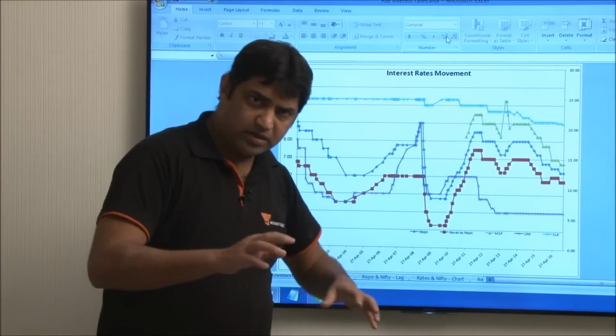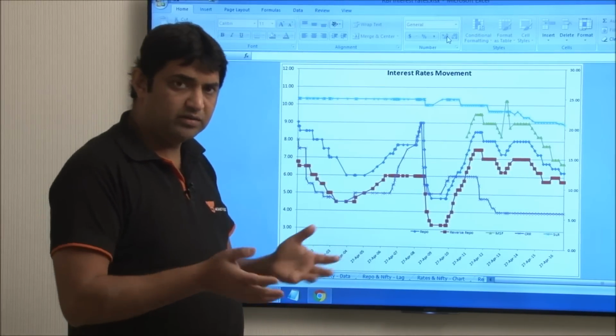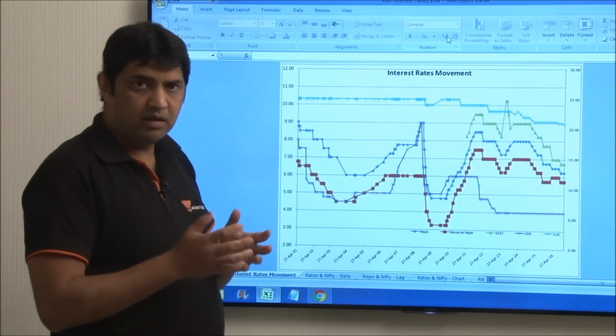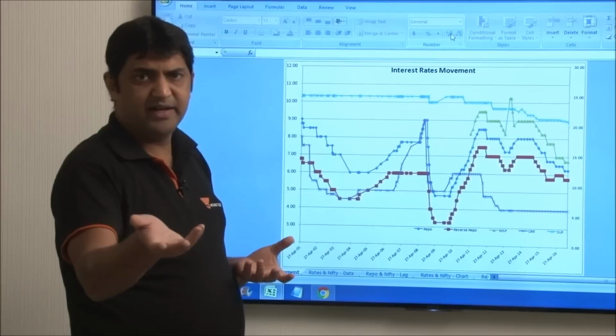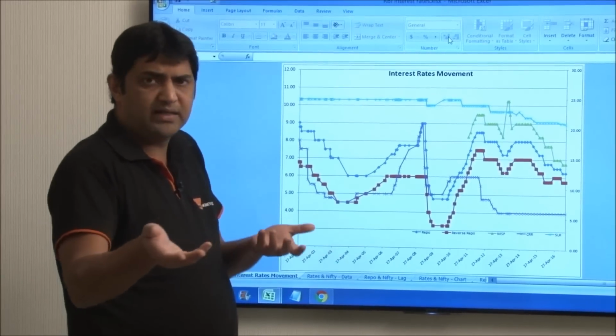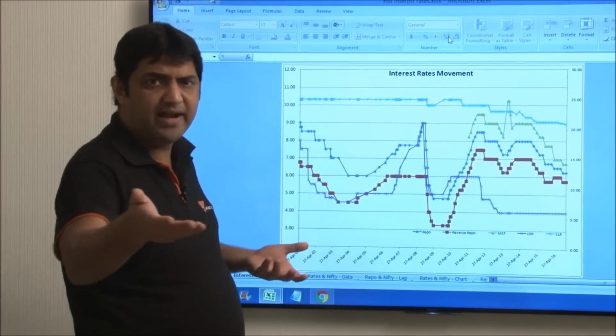In the current situation today, as we speak in early 2017, our 10-year bond is at 6.5% yield, and our repo rate is also at 6.5%. So this is known as a flat yield curve.